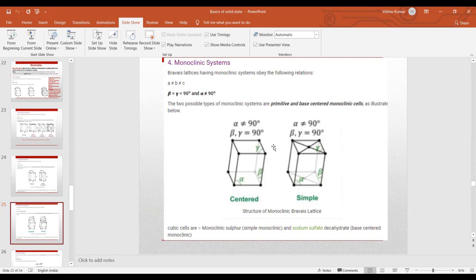If you try to create body-centered or face-centered structures in the monoclinic system, they will not fulfill these symmetry operations. That's why we have only these two crystal structures inside the monoclinic crystal system.